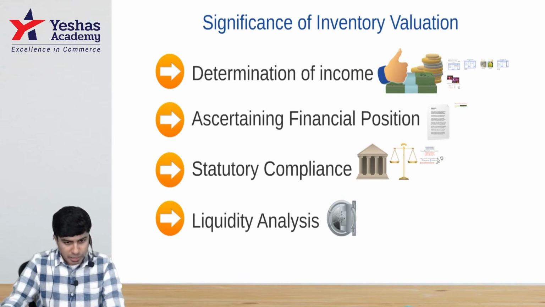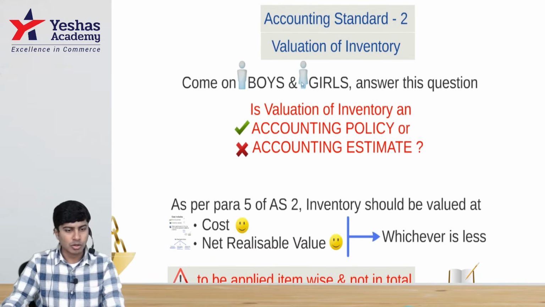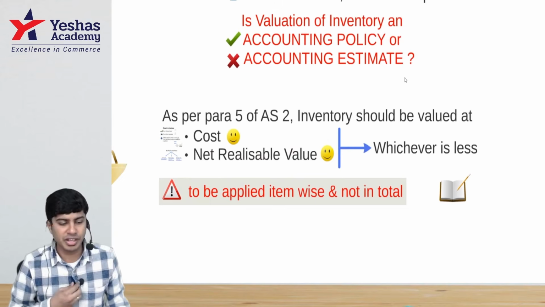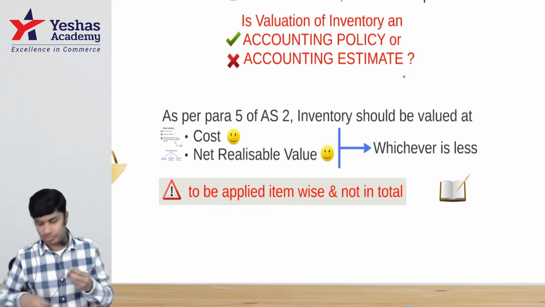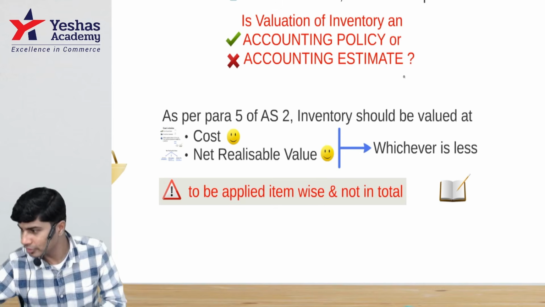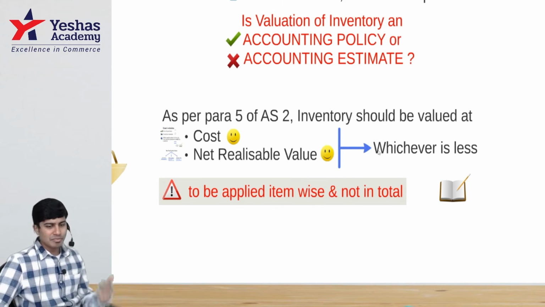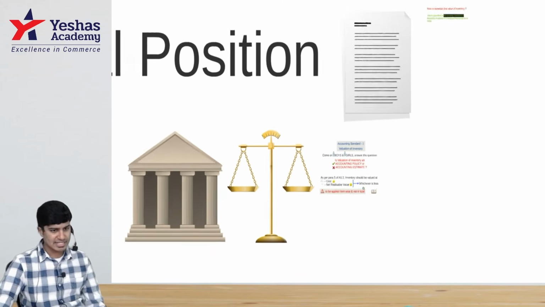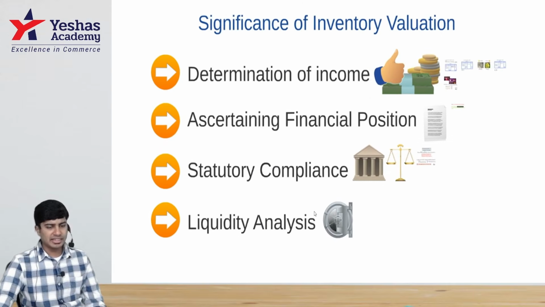Now also write this part. Don't write it as boys and girls answer this question. Write: valuation of inventory is an accounting policy, and then write its stage. I hope you wrote this. Whichever is less is to be applied item wise and not in total. Nice. If you have written that, I think we are good.